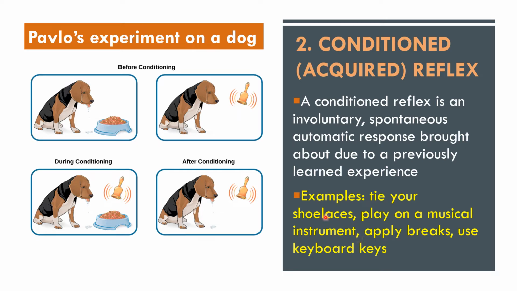Pavlov was a famous Russian biologist. He noted that under normal conditions, no animal will secrete saliva in response to the ringing of a bell or to any other sound. But when a bell was repeatedly sounded simultaneously with the presentation of food during an adequate period of training, the dog salivated at the sound of the bell, even when there was no food at the time.